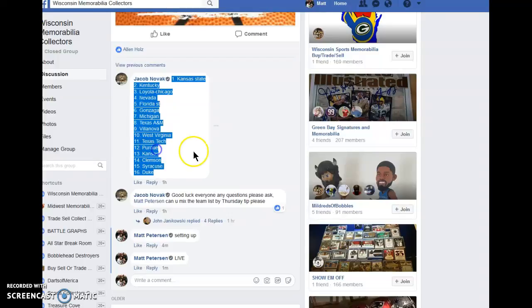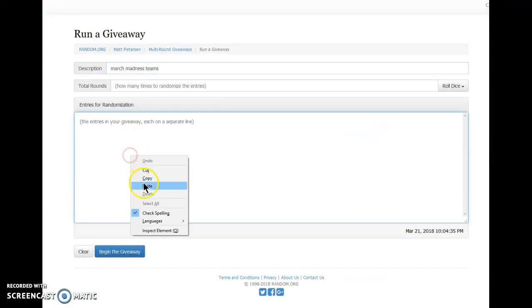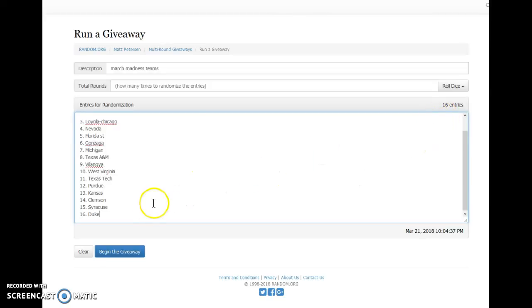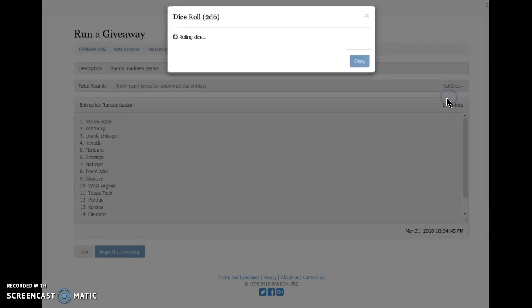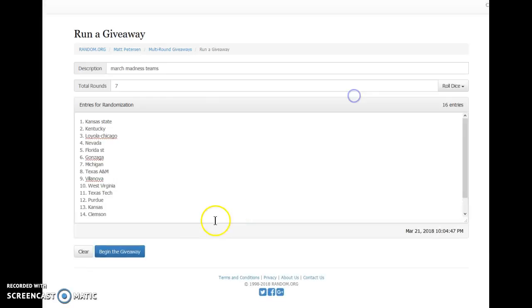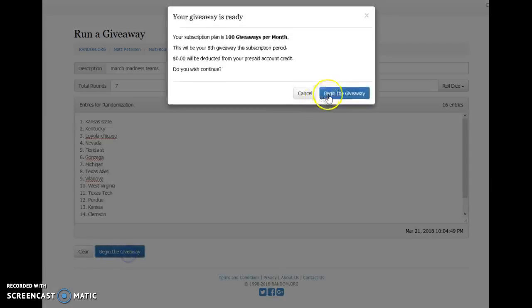16 teams. Drop it in. 16 entries. Duke on the bottom, K-State on top. We're going to roll 2 dice just like a raffle, 5 or higher. And we have a 7. We're going 7 times. Good luck.